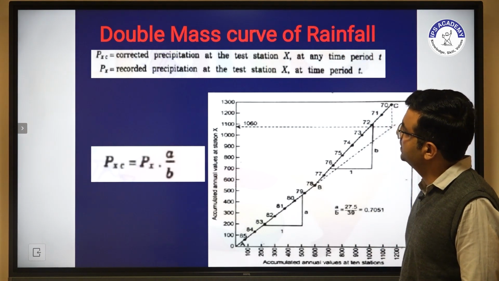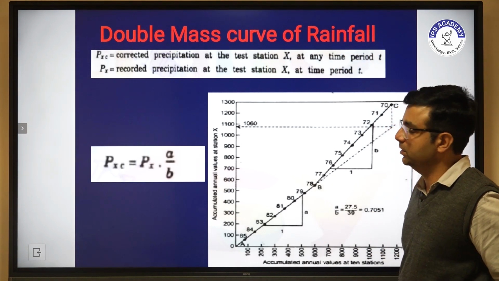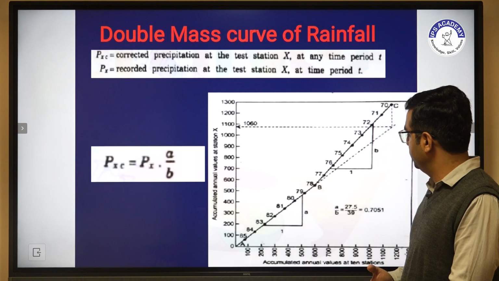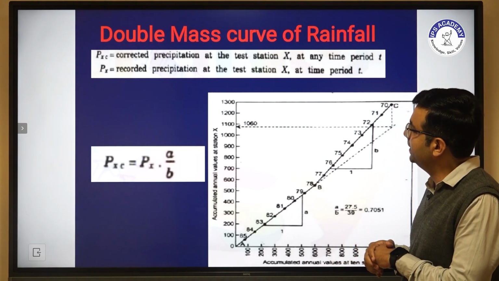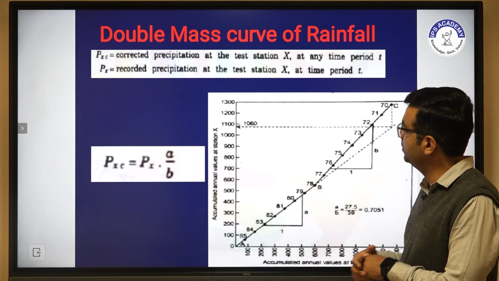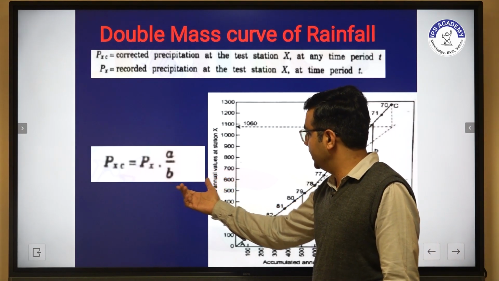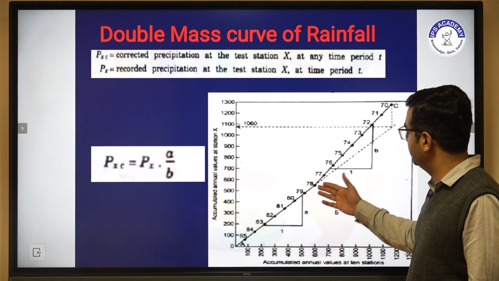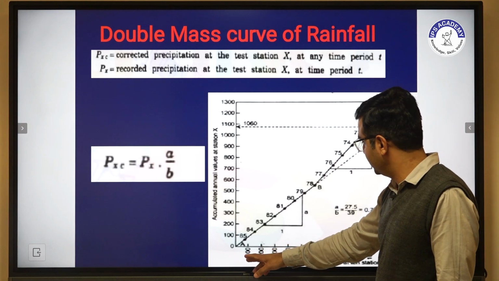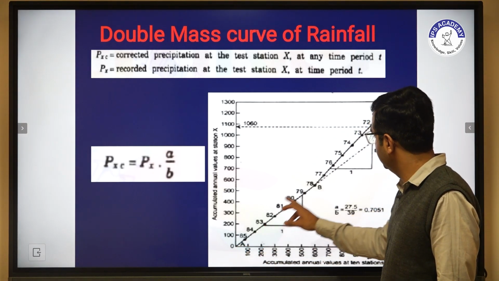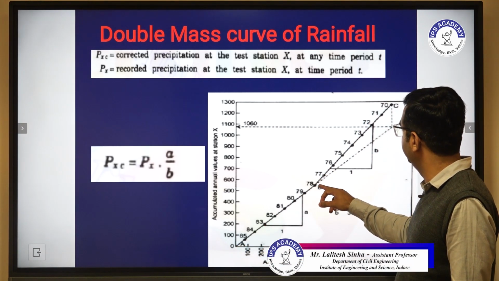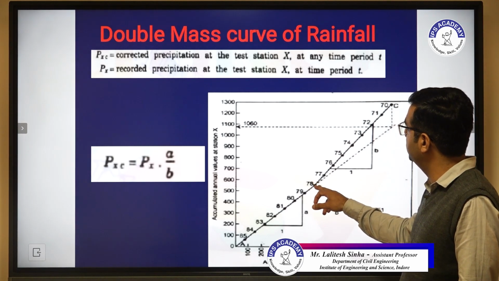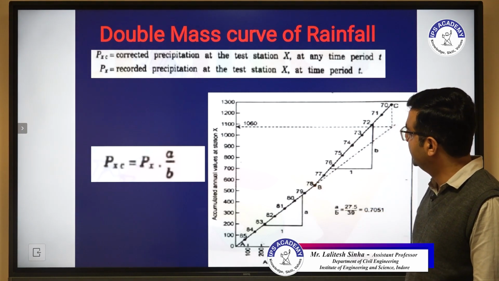Now the last slide is the double mass curve of rainfall. Basically, we clearly see that we have some data, and with the help of this formula we correct the given data. For example, the data starts from this point and deflects from point B, or we can say it deflects from 1978.